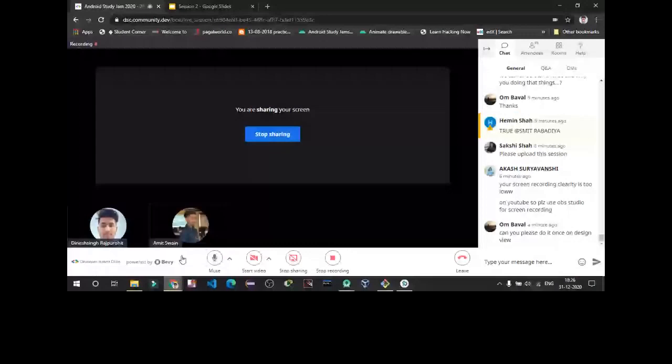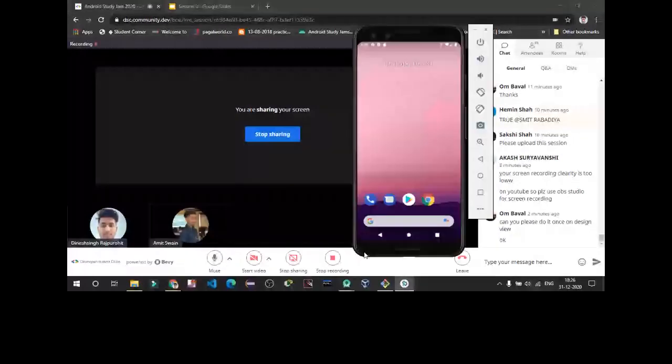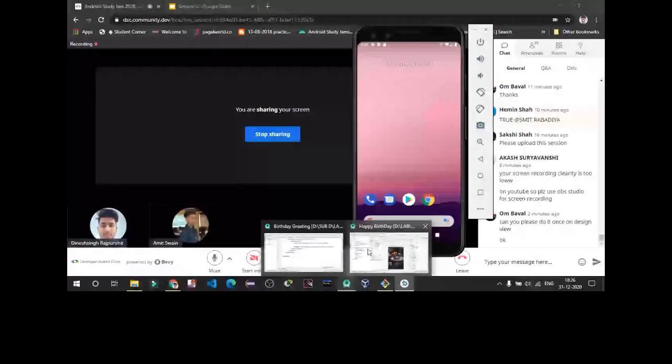This way you can add an image from design view also. Just launching the activity.